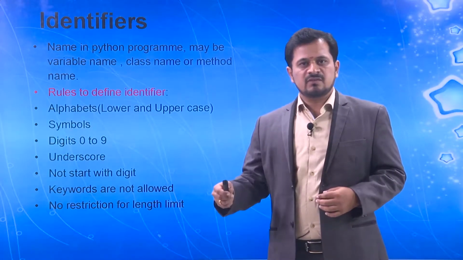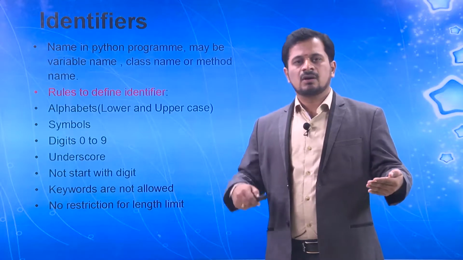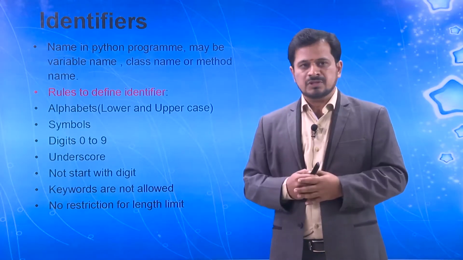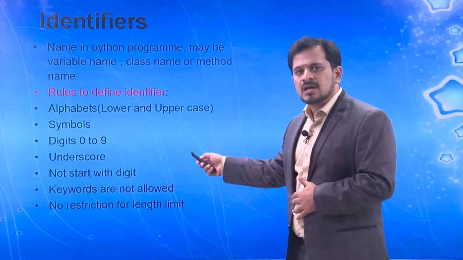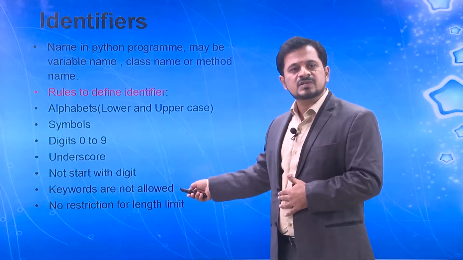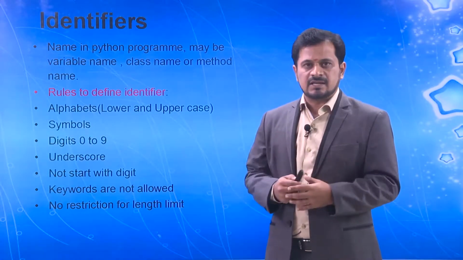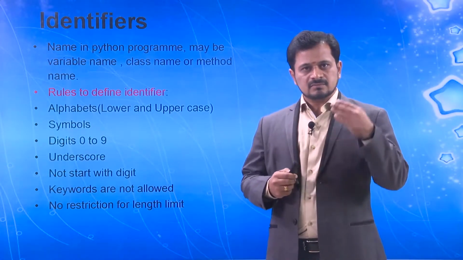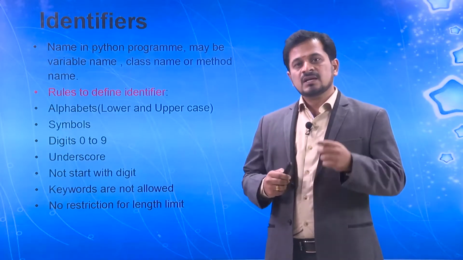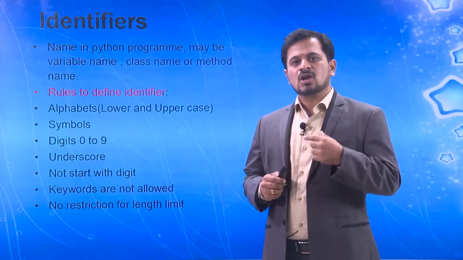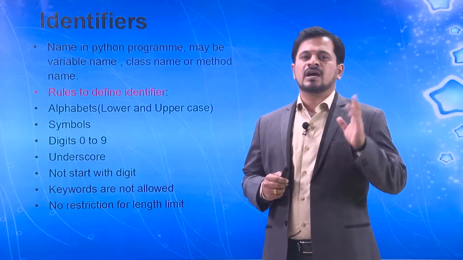But in between we can have digits, or at the end of the identifier we can also have digits. So that is one restriction. And the second restriction is, as I said, keywords are not allowed to be used as an identifier, because in the Python program itself, the keywords are specified functions. Those functions we are not allowed to use as an identifier.